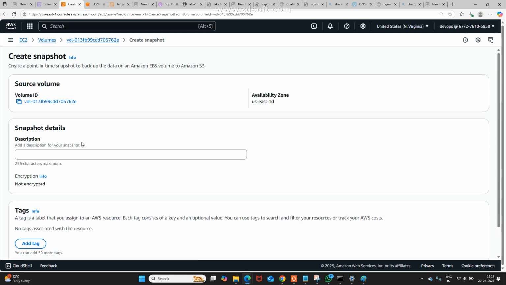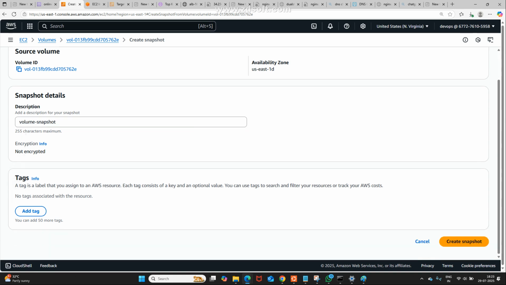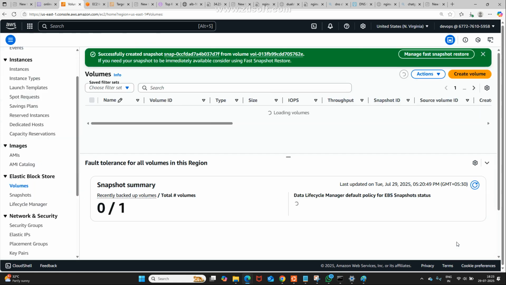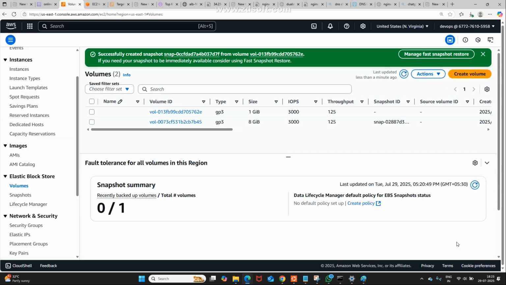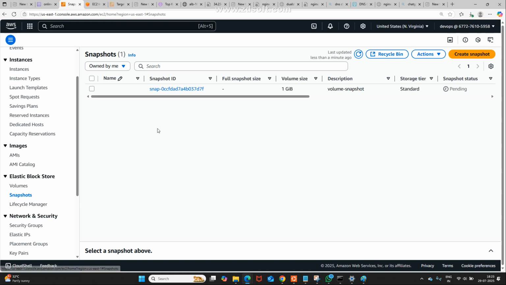See, I am giving the snapshot details. Description is okay. Maybe volume snapshot. Now click on create snapshot. Now going to snapshots, you may be able to see the snapshot is created.